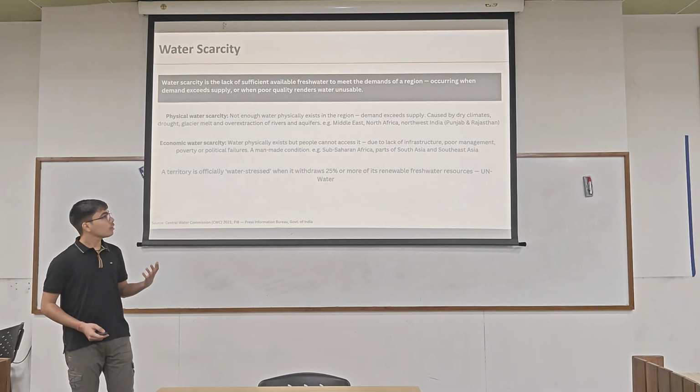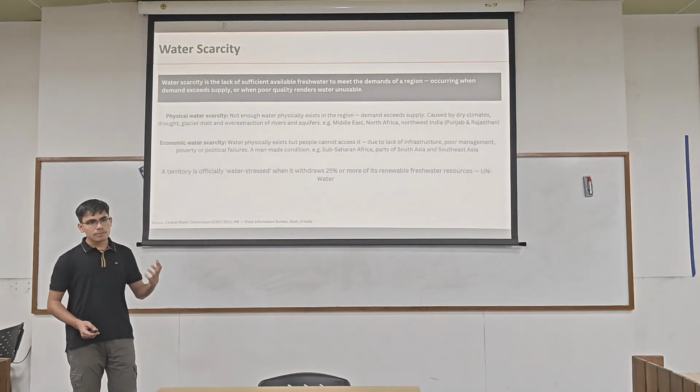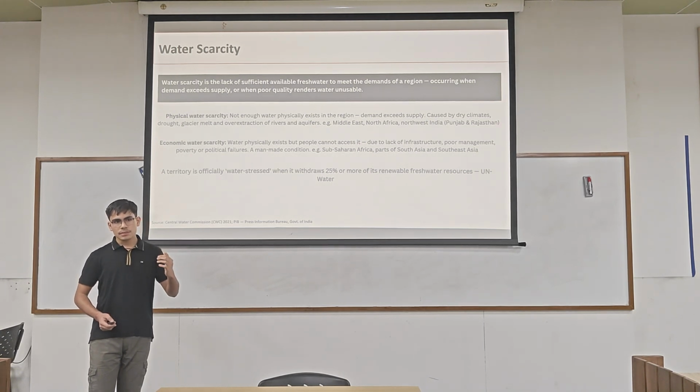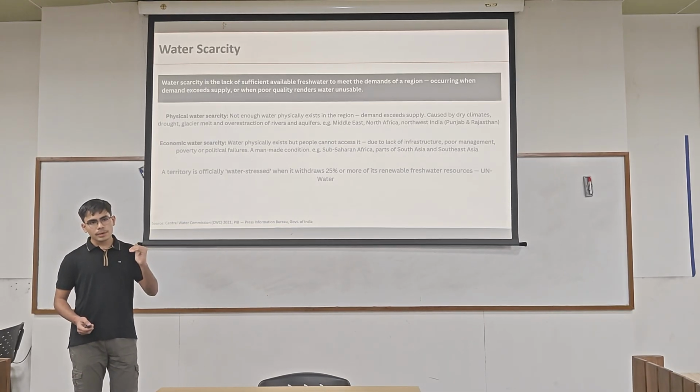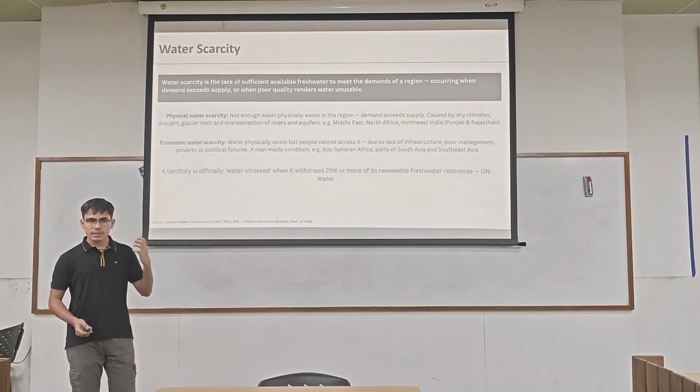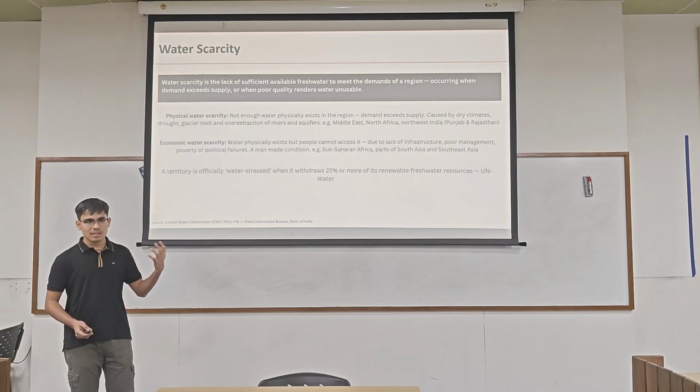That is physical scarcity. Nature's supply is either insufficient, or what exists has been so degraded that it might as well not be there. Now think of a village in sub-Saharan Africa. Clean groundwater sits just beneath the surface. Geologists know it's there, but no well has been drilled, no pipeline has been built, and no government budget has reached that community. So water exists, but it simply cannot be reached. That is economic scarcity. The important thing about it is that it is entirely man-made, which makes it entirely fixable. Therefore, it is hard to accept that it exists at this scale.